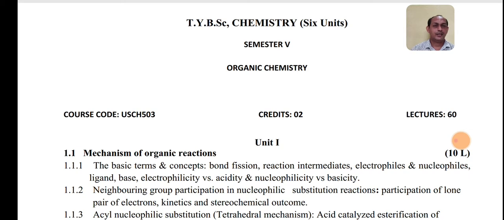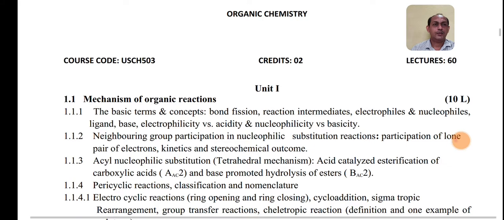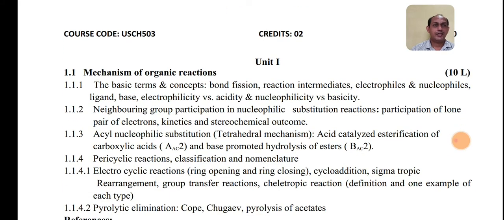First we will see the semester 5 course, and in the first unit you will have the first topic, mechanism of organic reaction. Under this you will have different subtopics such as the basic concepts related to bond fission, reaction intermediate, electrophiles, nucleophiles, ligand, electrophilicity and nucleophilicity.